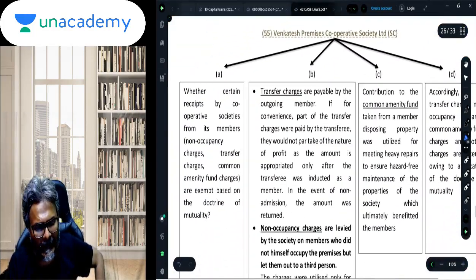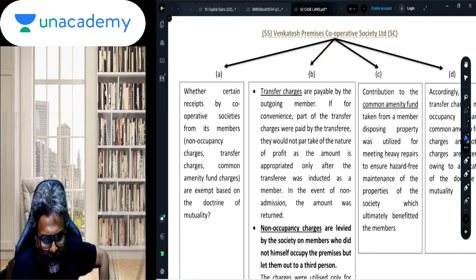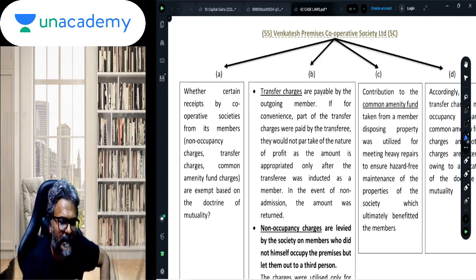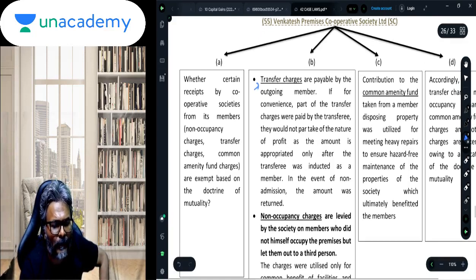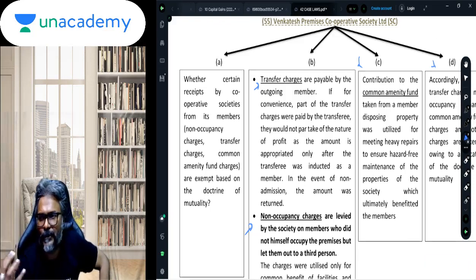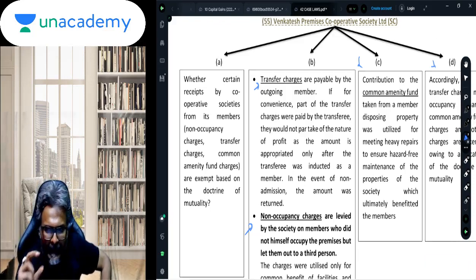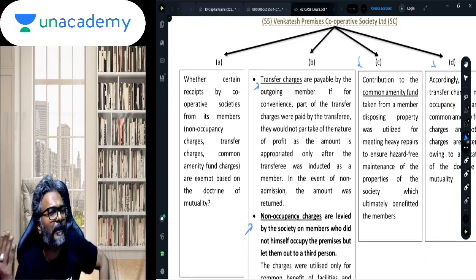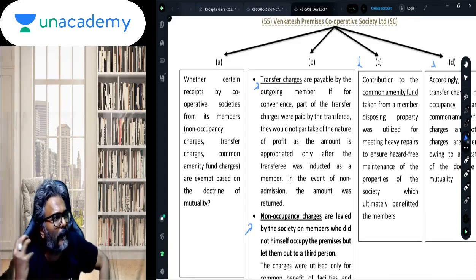Venkatesh Premises Cooperative Society, this is an important case on taxation of mutual concerns. Students, this is about a few charges on which, as you all know, mutual concern applies. In the case of mutuality, in a mutual setup or a mutual organization, any particular consideration which is applied for the common pool or for the common benefit of the members at large, then such consideration will not be considered as an income. The principle of mutuality is what is applied in this case.